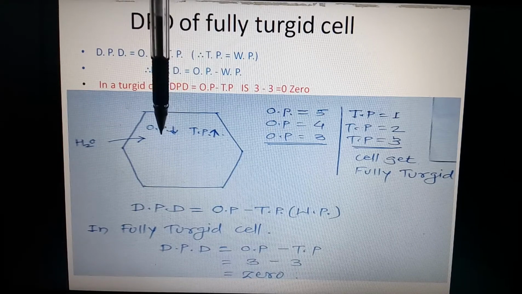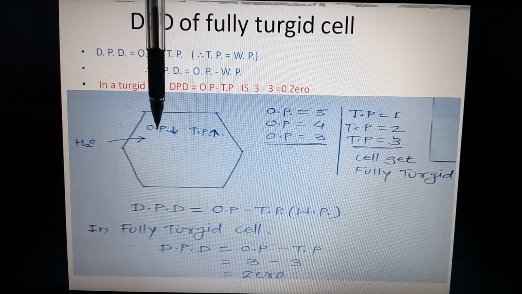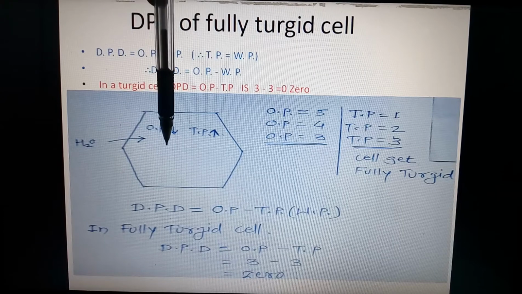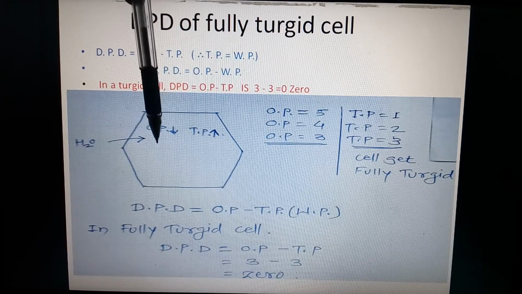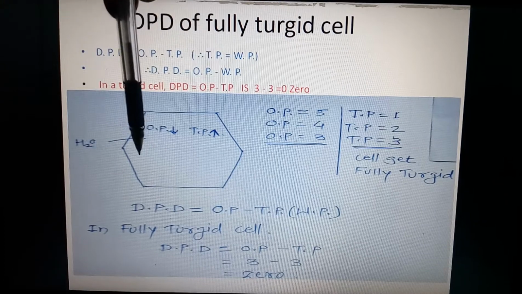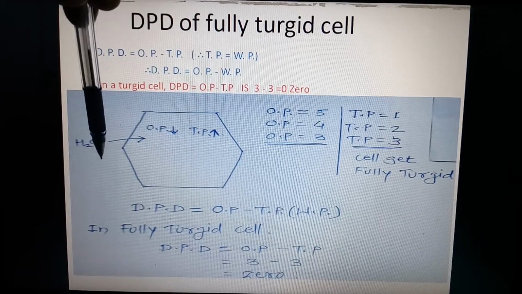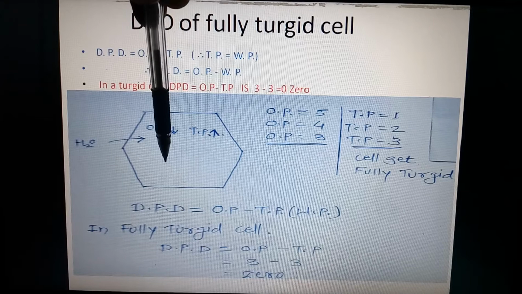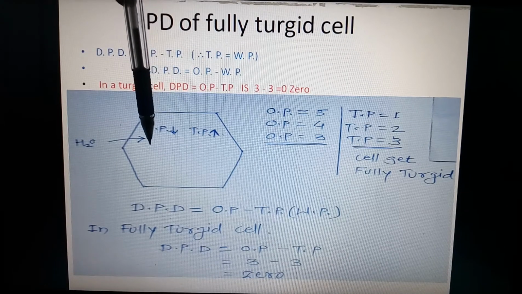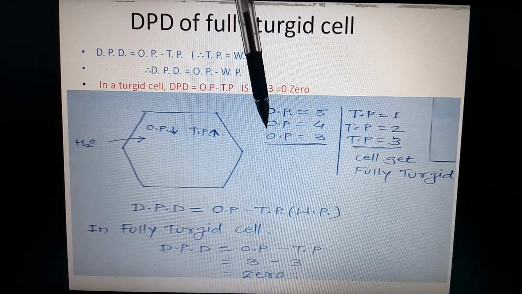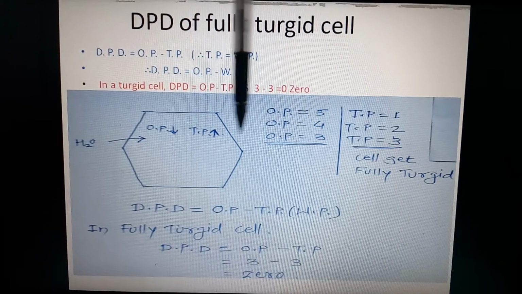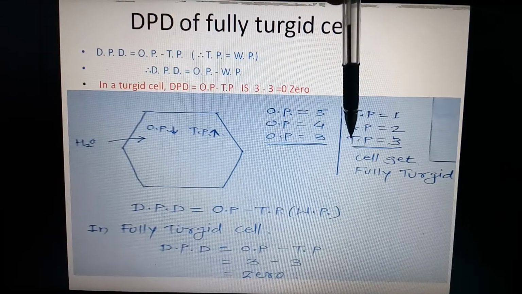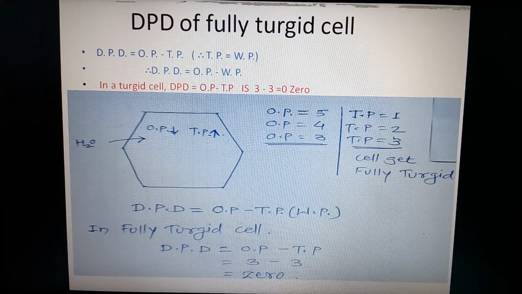To avoid bursting, the cell has to stop the entry of further water into the cell cytoplasm. So it starts to resist the entry of water, and at that time the osmotic pressure of this fully turgid cell is 3, and as water molecules have entered, its turgor pressure is also 3.